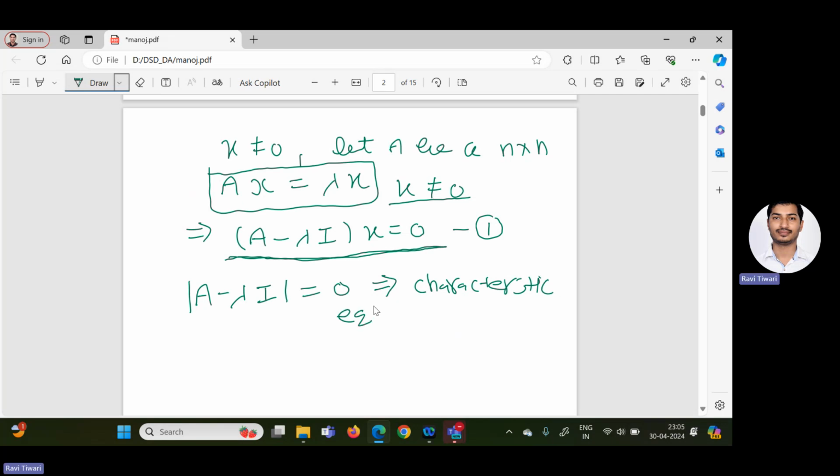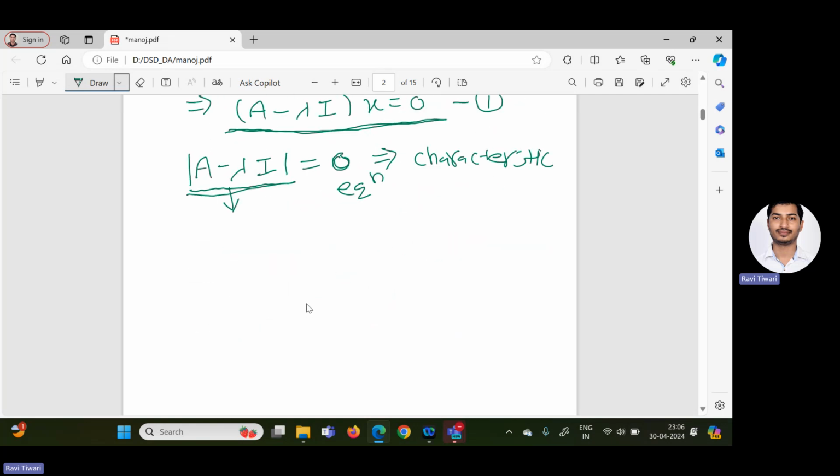This determinant of A minus lambda I, if you are not equating it to 0, is known as the characteristic polynomial. And if you equate it to 0, then we get the characteristic equation. And the roots of this characteristic equation are known as eigenvalues. Now you can ask how this homogeneous system of linear equations has a non-zero solution only when the determinant of A minus lambda I equals 0. Let me clarify this.